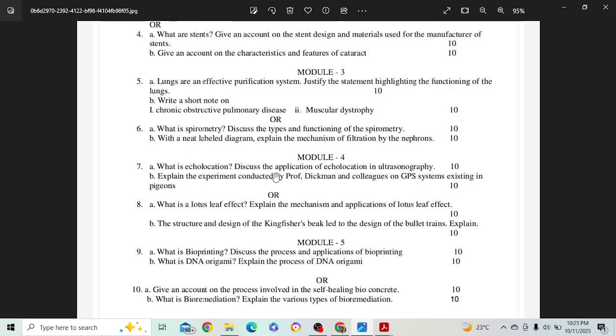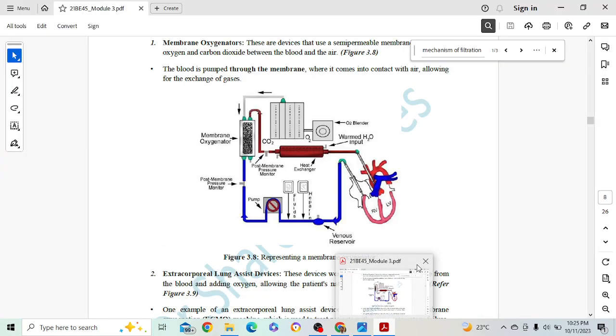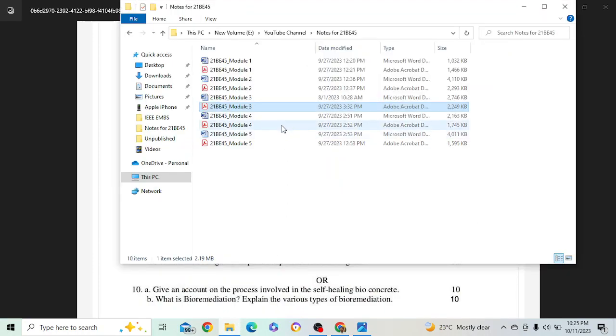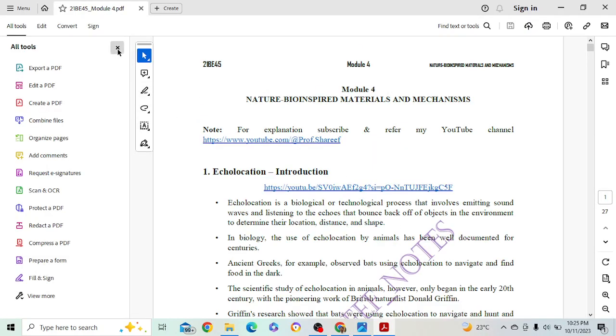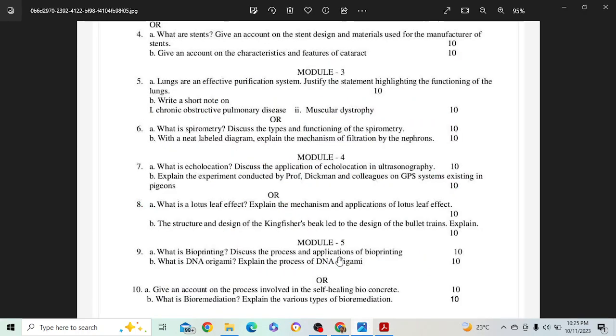Next, what is echolocation? Module 4. So the direct question is, what is echolocation? First you write the definition, that will get you 1 mark. Now for the next 9 marks you have to discuss ultrasonography, that means discuss the application of echolocation in ultrasonography.